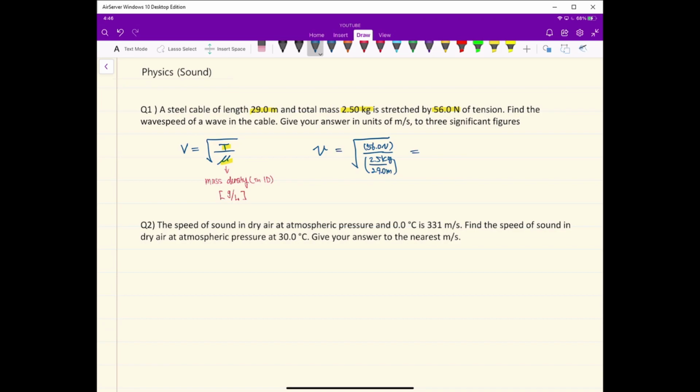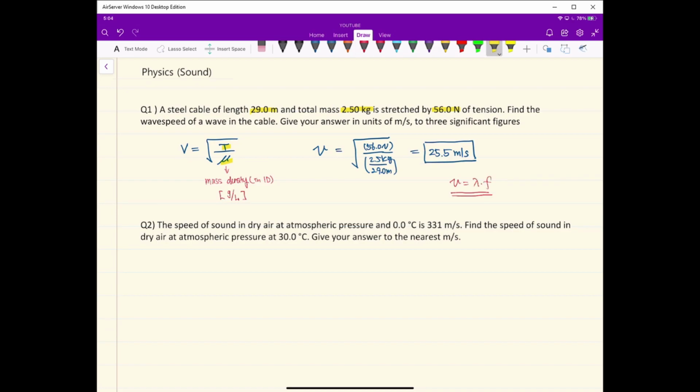That is calculated as 25.5 meters per second. The key note to remember is we can further use this wave speed to find frequency or wavelength of wave using V equals lambda times frequency.